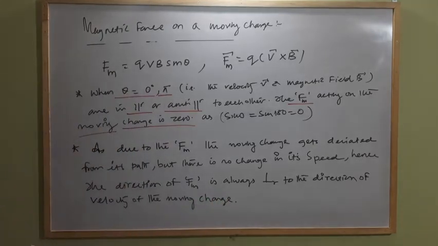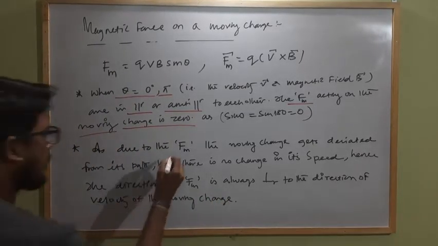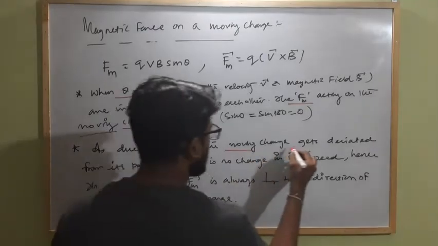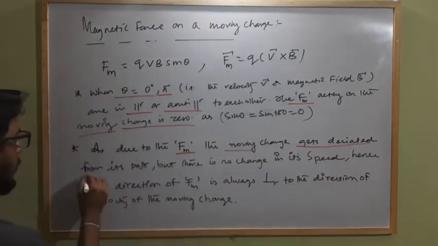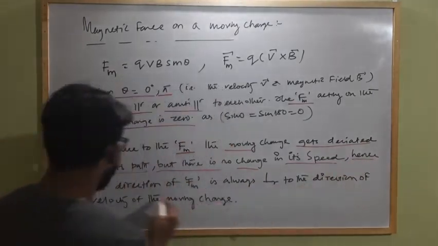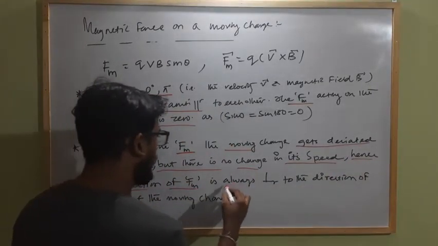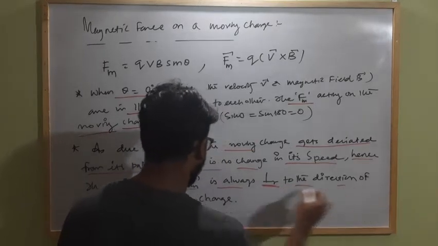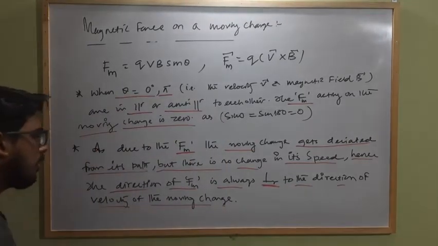Clear? You have to remember this: due to the external magnetic force the moving charge gets deviated from its path, but there is no change in its speed. Hence the direction of magnetic force is always perpendicular to the direction of velocity of the moving charge.